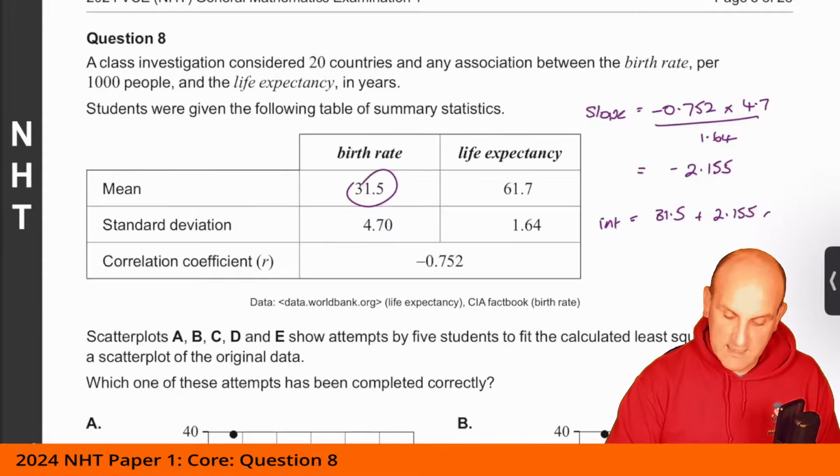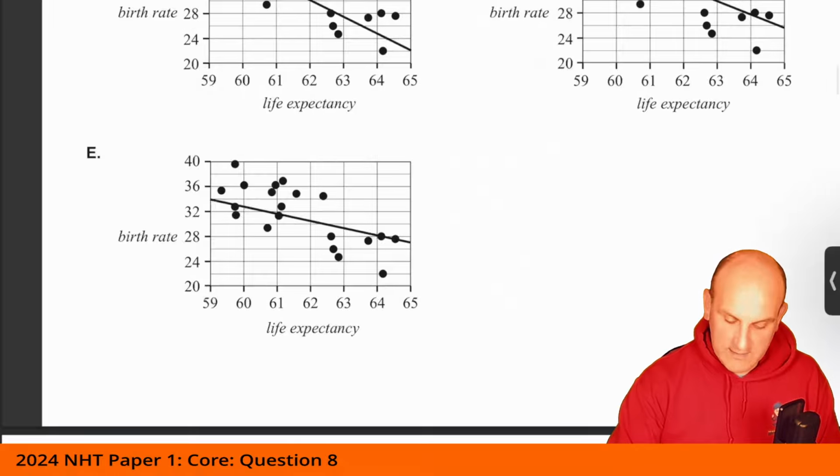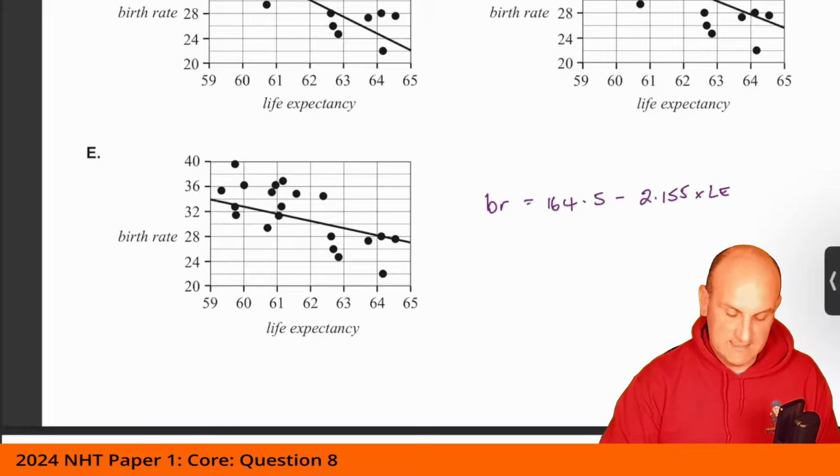And we're going to times that by 61.7, which again gives me 164.5. Now you're going to turn around and say, well, how is that going to help us? Well, scrolling for a moment down here, just because we've got some room, I now know that the equation of my least squares line becomes birth rate is equal to 164.5 minus 2.155 times my life expectancy.